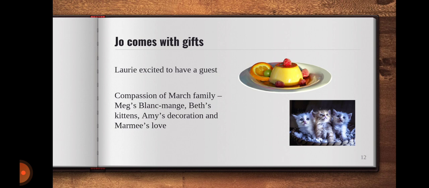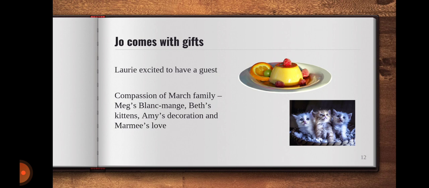She has Beth's kitten. Beth has sent the kitten because she thought that this small boy would have some entertainment if he looks at such creatures. Amy has plants in the garden, so she has used those to decorate the dish of blancmange. And obviously, Mrs. March has sent love. This way, the entire March family has tried to make Laurie happy. And Laurie leaves his bashfulness, his shyness, and finally becomes happy and extrovert and starts sharing things with Joe. So, this is the moment where their friendship starts.